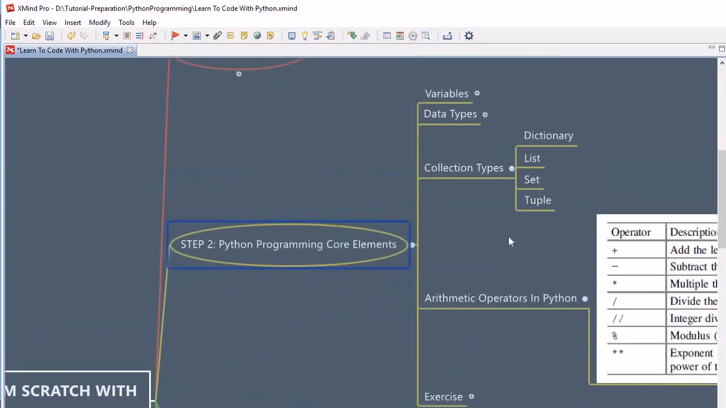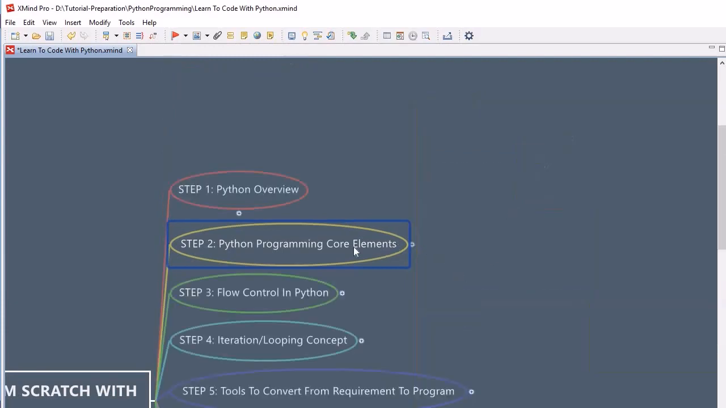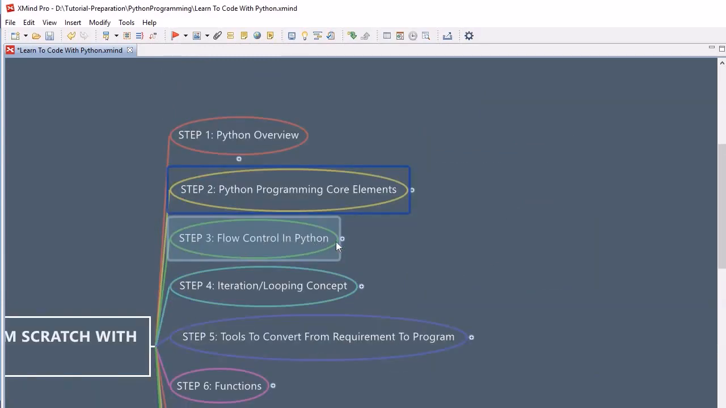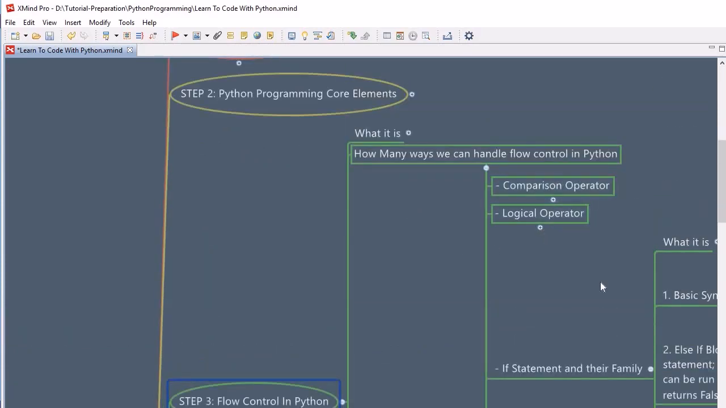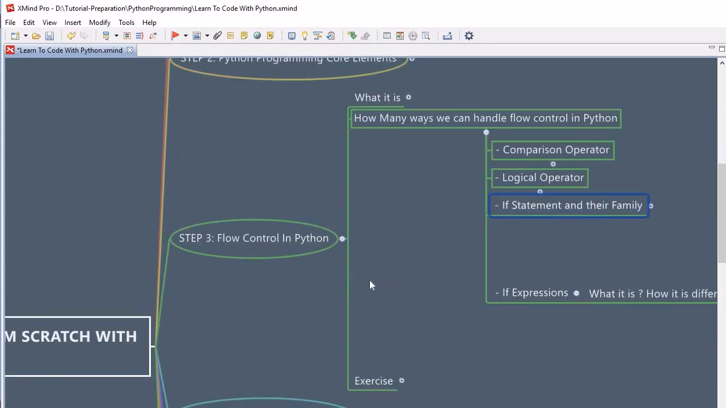We have covered the data types, collection types, where we have seen dictionary, list, set, tuples, arithmetic operators, all these things. And then we have seen the flow control, where we have covered all these topics: comparison operators, logical operators, if statement families, if expressions, all these things we have covered in our last session.